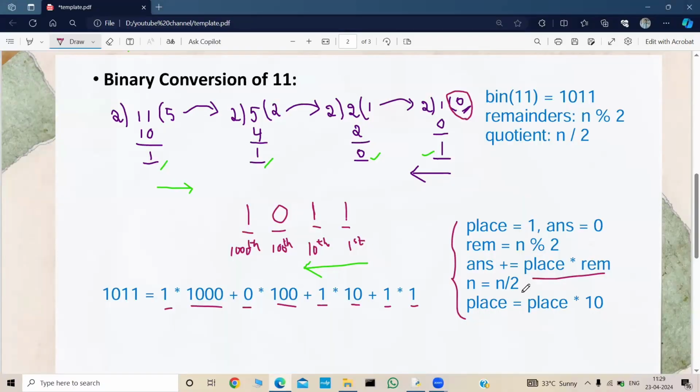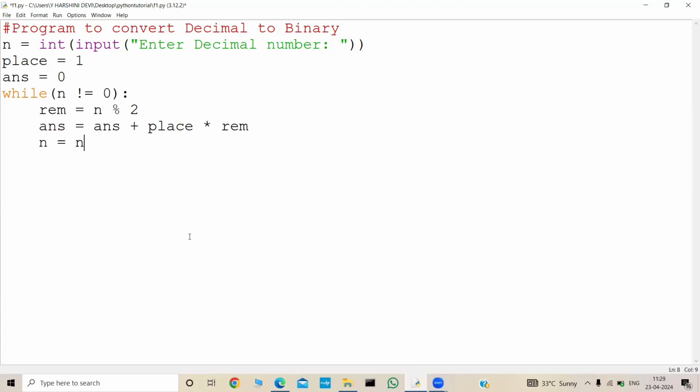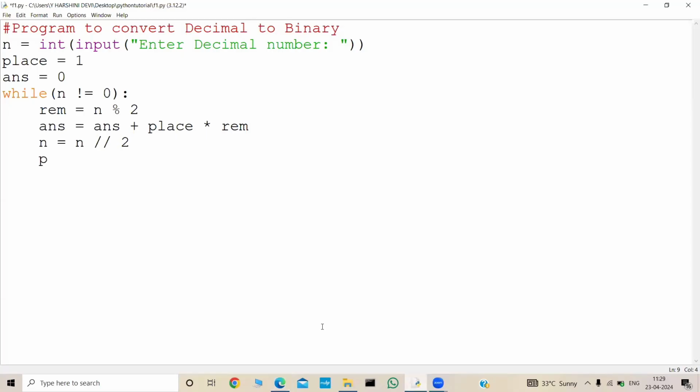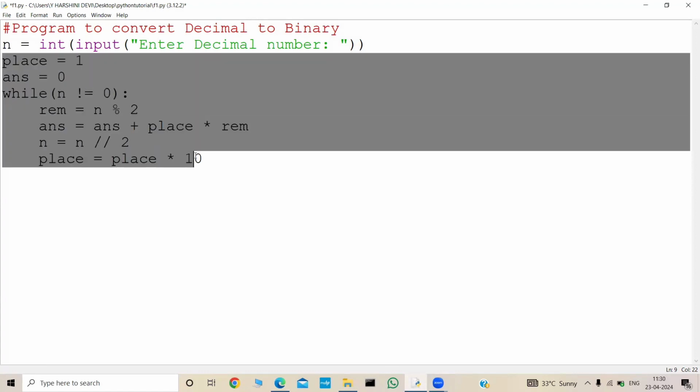Later, we are making the previous iteration quotient as n. So let's do n equal to n by 2. We will use the float division in Python to get the precise value. And later, we need to change our place variable. How? Place equal to place into 10. So this is the logic part.